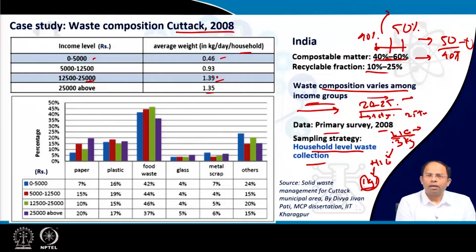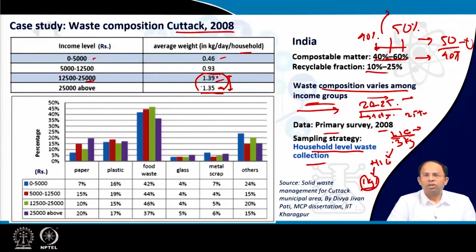This shouldn't be happening because the richer the person, they should be generating more. But it all depends on the sampling strategy, the sampling procedure, how many samples I collected and so on. If we would have collected more samples, then probably this value would be higher. But right now we can say that these income brackets are showing similar consumption patterns, or waste generation patterns, you can also say. So 1.35 to 1.4 is the amount of waste that is generated by these richer households.